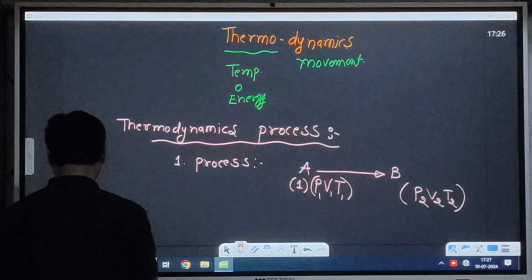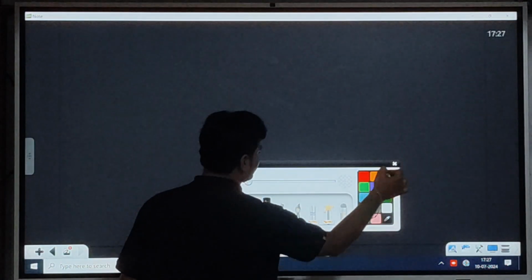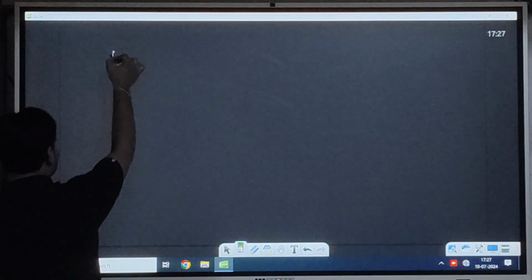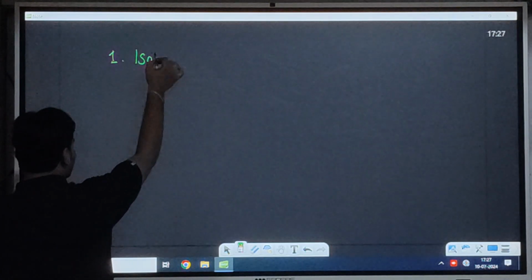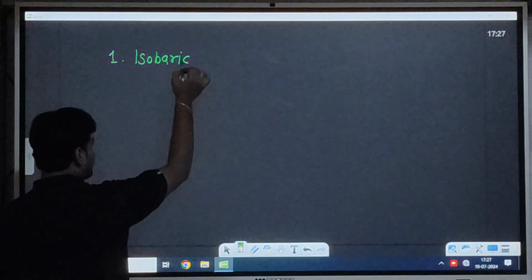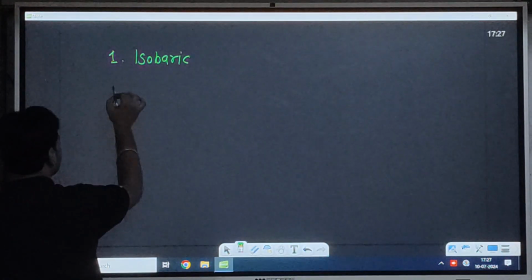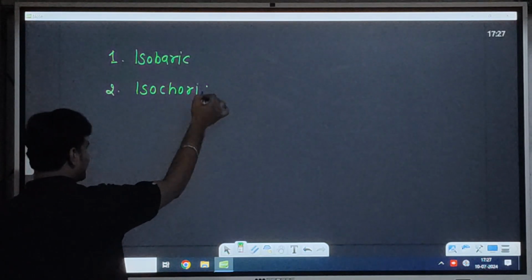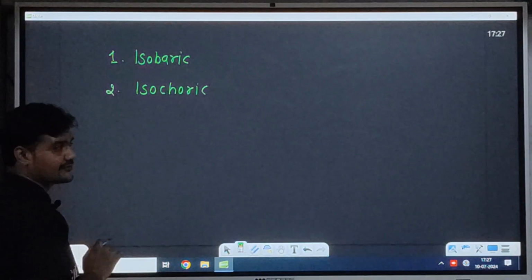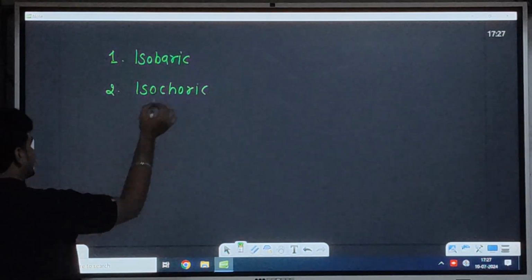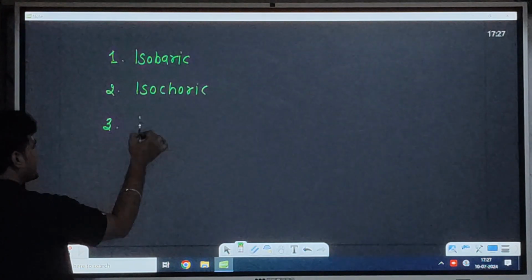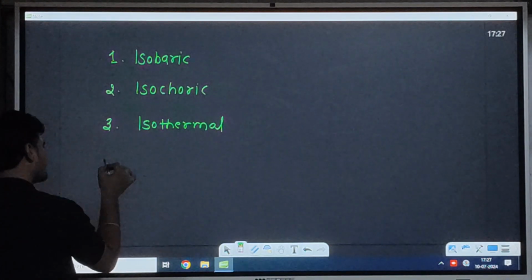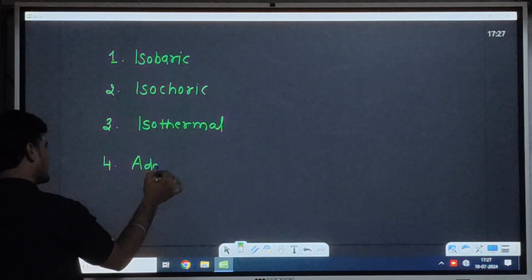If pressure is constant, with the help of the three different quantities, then it is called an isobaric process. Second one, isochoric process. Let me first list all of them, and then I will explain each process. So isobaric, isochoric, third one is isothermal process, and fourth one is adiabatic process.